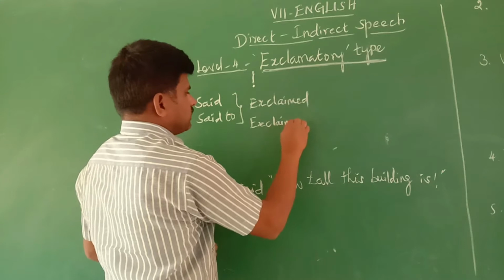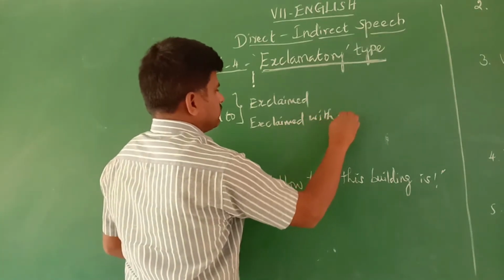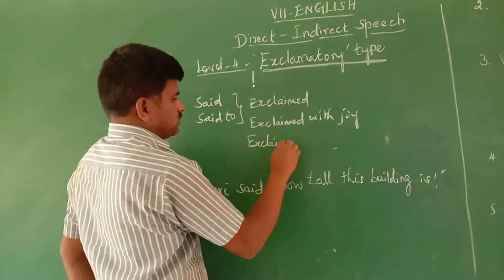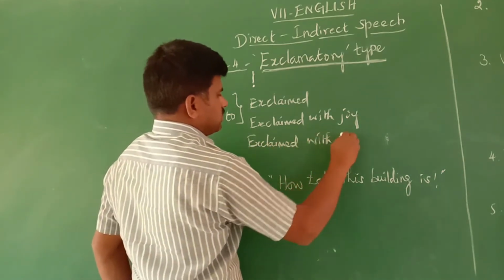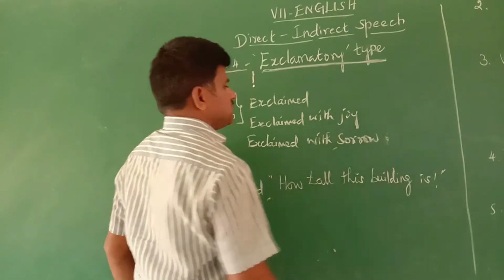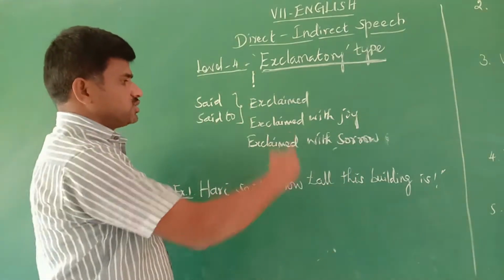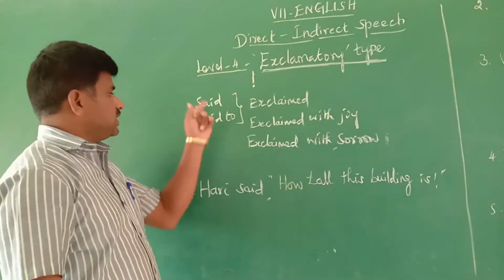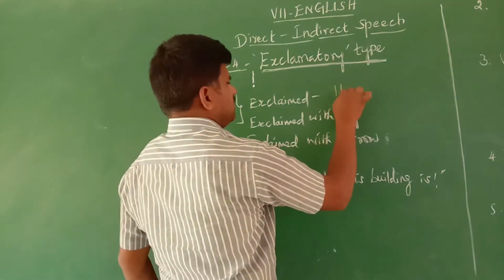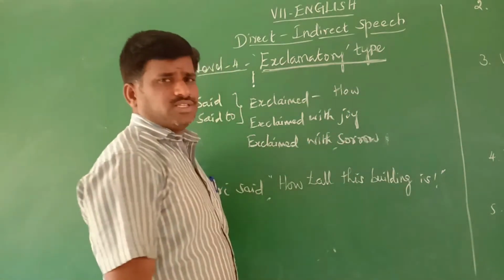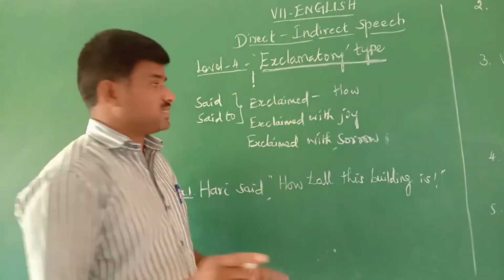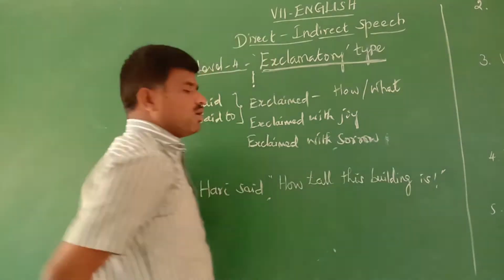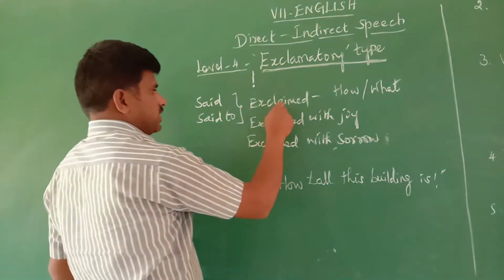Exclaimed with joy. Exclaimed with sorrow. If something shameful has happened, exclaimed with sorrow. That can also be used. So you can use exclaimed instead of said or said to. In this reported speech, if the reported speech sentences start with how or what, there you can use exclaim.